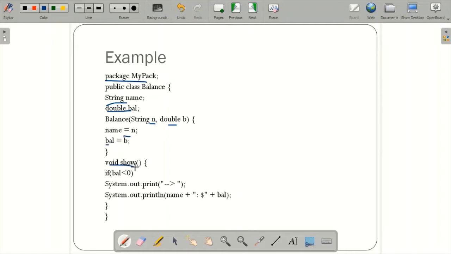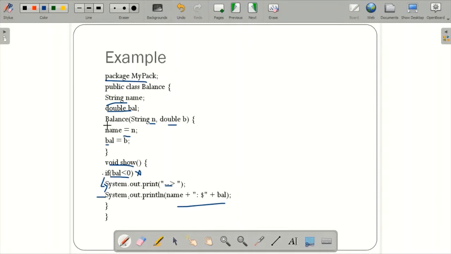Then I have the void show function. If balance is less than 0, it will print this single statement, and then it will continue with the flow to the next statement. If the condition is false, it goes directly to the next statement and prints. So this is the void show function. If balance is less than 0, it prints this and then continues with the flow. If balance is not less than 0, it will not execute this particular line, it will go to the next.